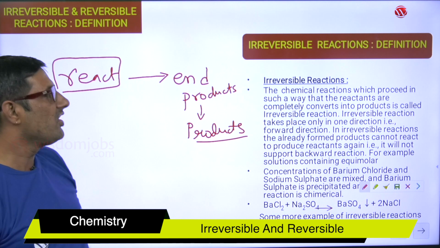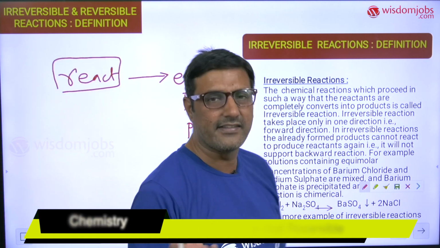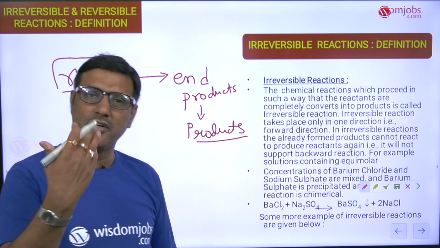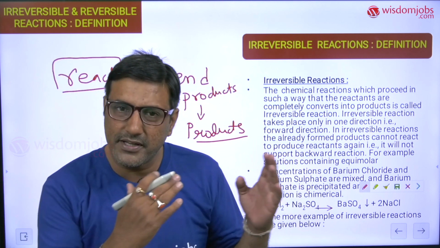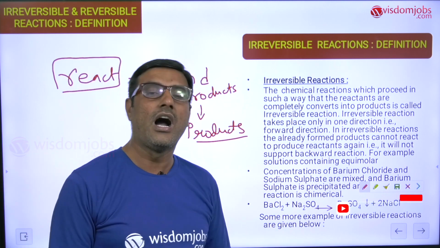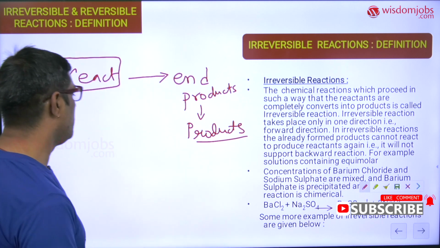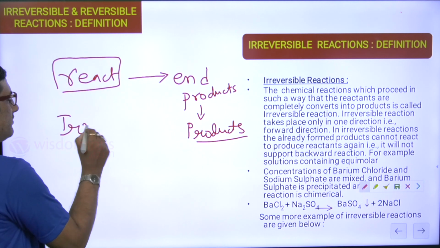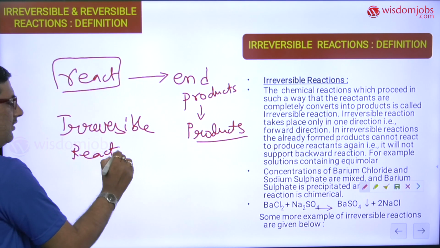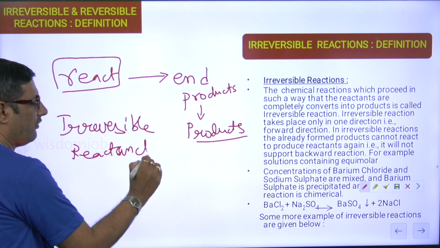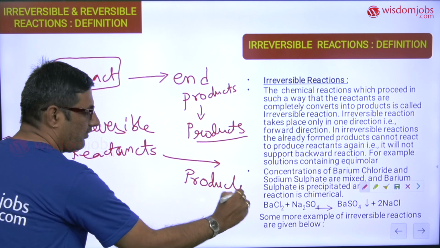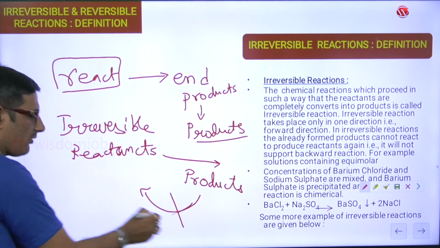The chemical change or chemical reaction which proceeds in such a way that the reactants are completely converted into products, and the products cannot react back to get the respective reactants, such a reaction I am going to call an irreversible reaction. In an irreversible reaction, we have reactants reacting and forming products. So the reverse process is not possible.